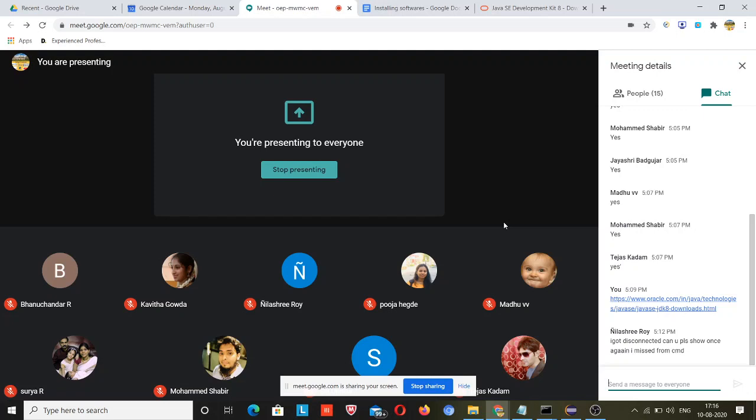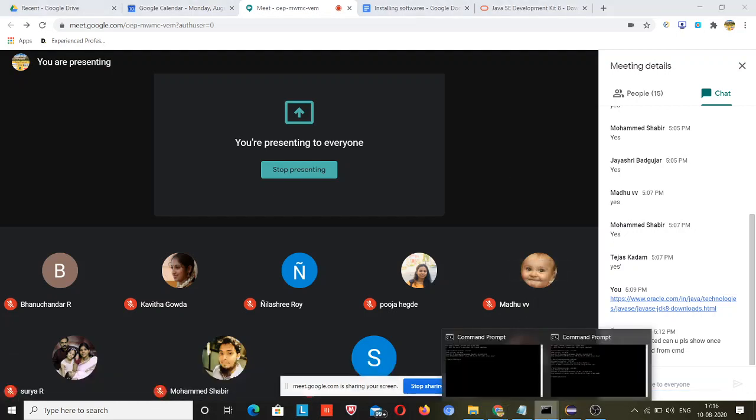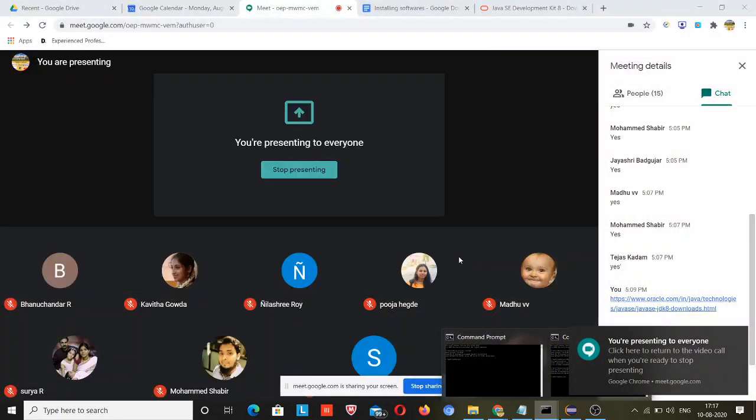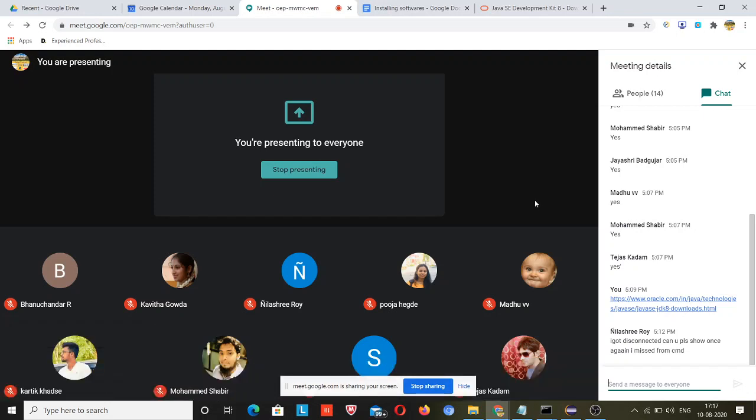For any software, suppose we open Notepad, the path is saved by default in Windows. You can go to the cmd.exe file and see that there, but that is not part of our syllabus. But you must know why we set up the path.